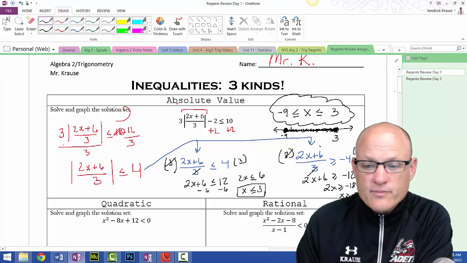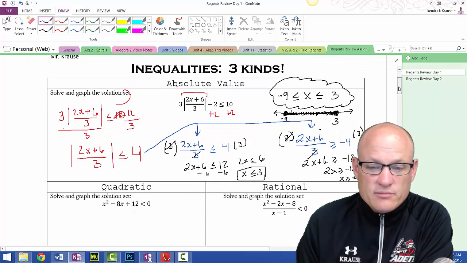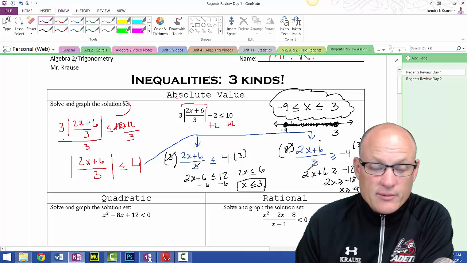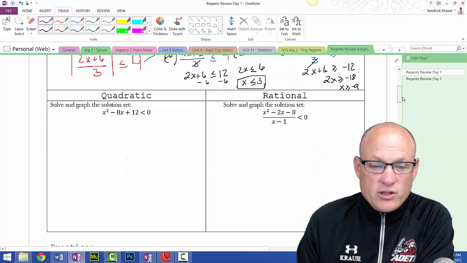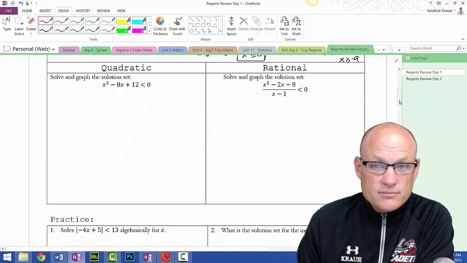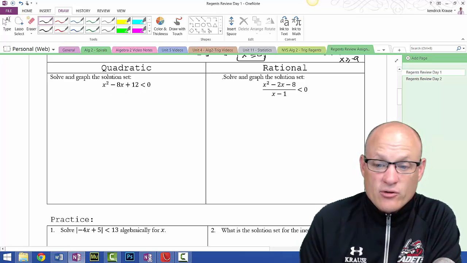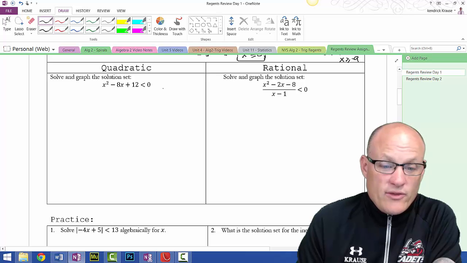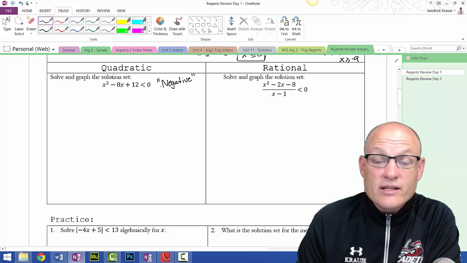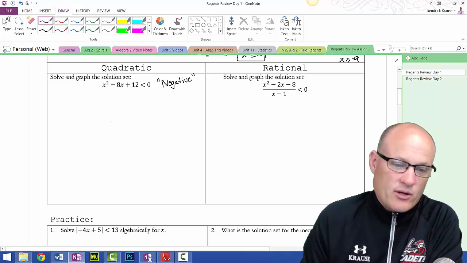There it is. All right, so that's one type, a linear type. All you do is move things over and solve two different equations. Now, when you're dealing with a quadratic, what we're looking for here is less than 0. I want to decide when it is negative. That's what less than 0 means. If it was greater than 0, I would be looking for when it is positive. But now I want to look for when it's negative.